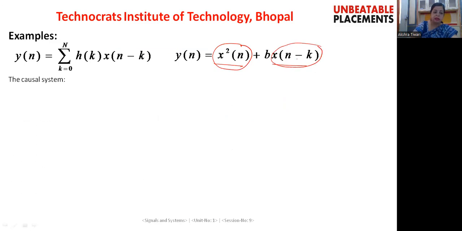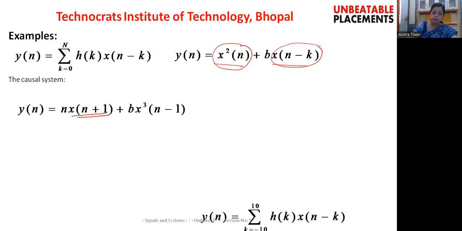Therefore, this system is a causal system. So both of these systems are causal systems. Taking another example, this is dependent on the future value of the input. Hence, this system is a non-causal system.